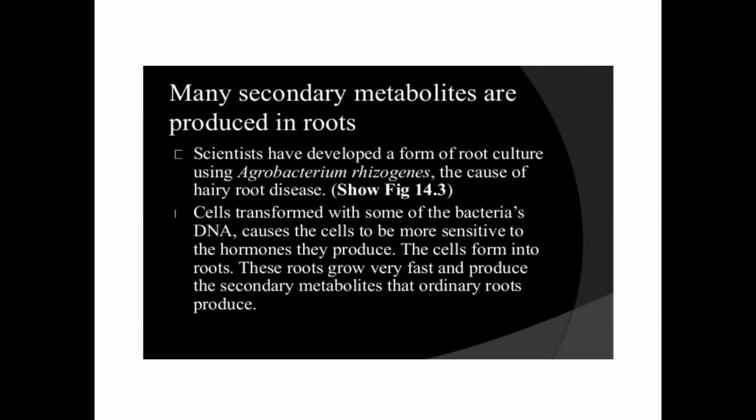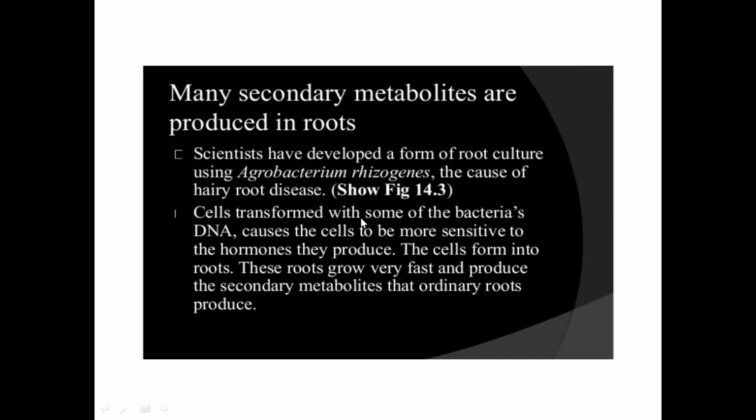You will get a high amount of cellular mass, which is the first requirement for production of secondary metabolites. For any cell suspension culture or immobilized cell suspension culture, you need biomass, you need the cellular mass. The cellular mass is easily provided when you infect the explant with the hairy root causing pathogen, Agrobacterium rhizogenes.